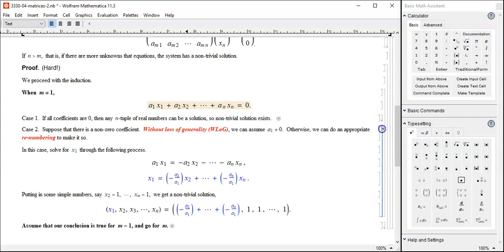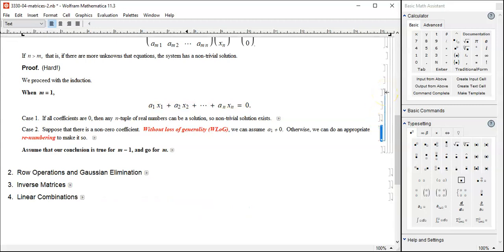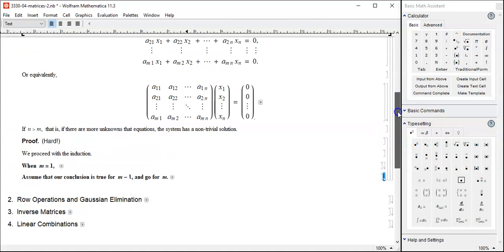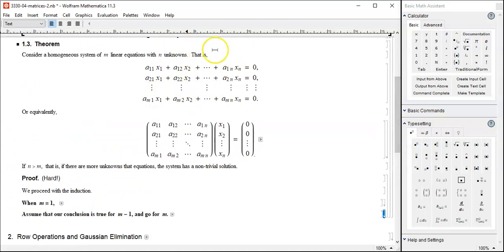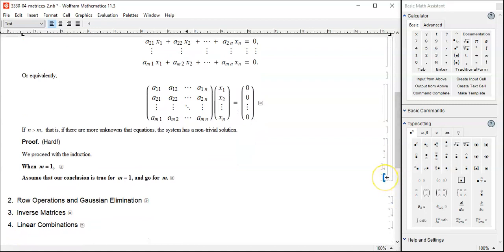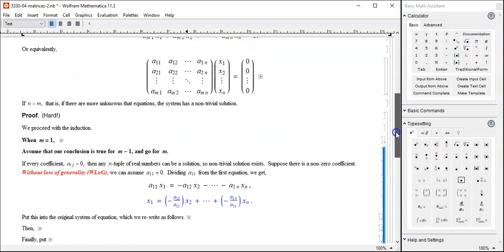Okay, so much for the base case. The m equals 1 case we did. Next, a little bit harder part: induction. Let's assume this is true for m-1 equations, and then let's prove it for m equations. Ready? Okay, all right.